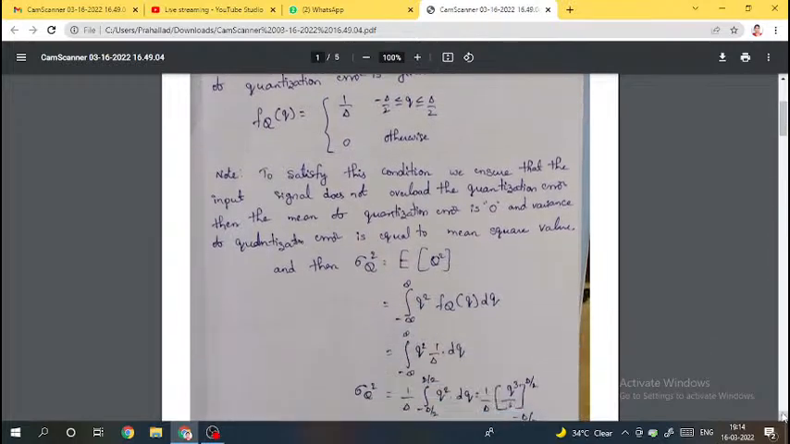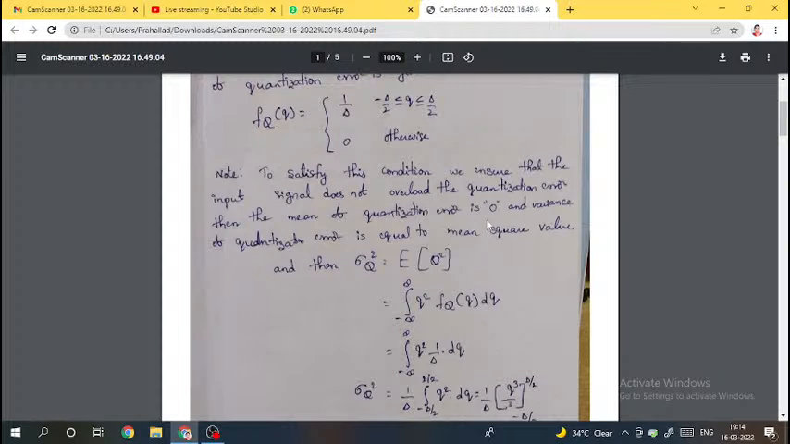Now to satisfy this condition, we ensure that the input signal does not overload the quantizer. Then the mean of the quantization error is 0. This also you know very well. The mean of the quantization error is 0 and the variance of the quantization error is equal to the mean square value.